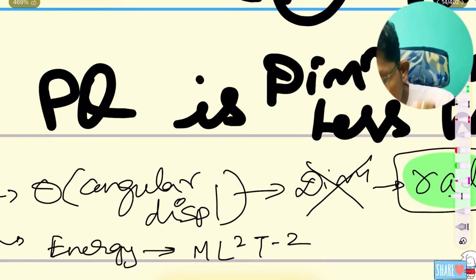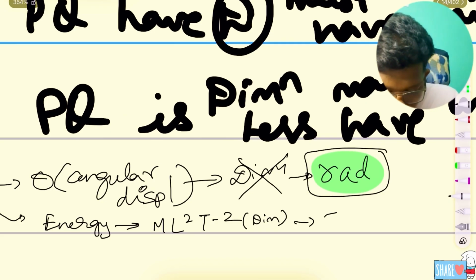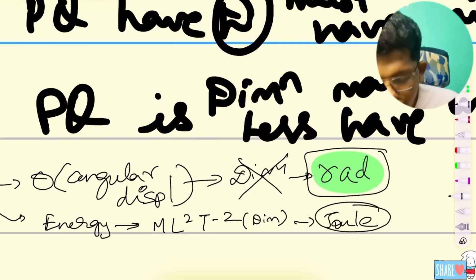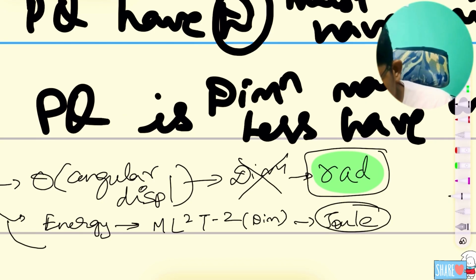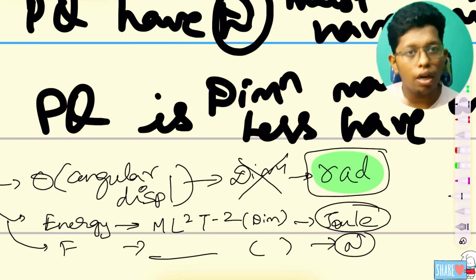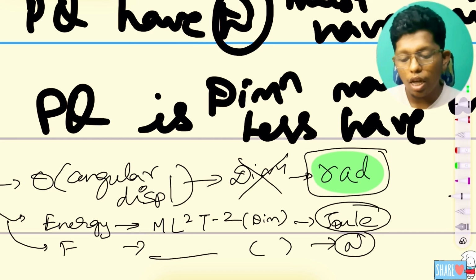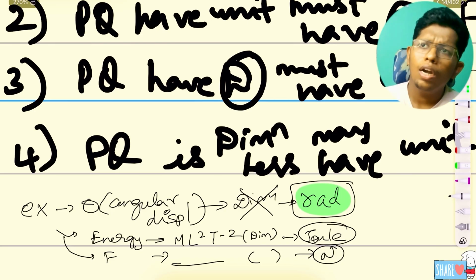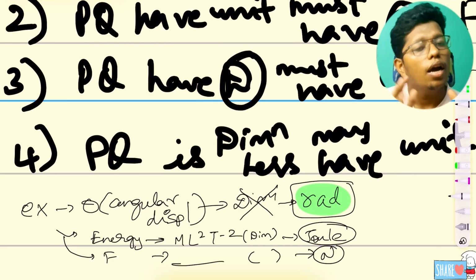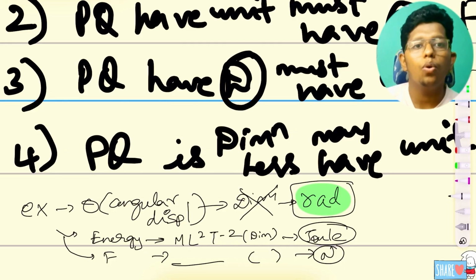The unit is very simple: joule. Like this, force also has a dimension and the unit Newton. So these have both dimension and unit, but some quantities do not have a dimension. That's why this is a tricky question. Many of you may think that if there is a unit, a dimension should be there. Mostly that's okay, but if they ask in true or false questions or MCQs, don't make the mistake.